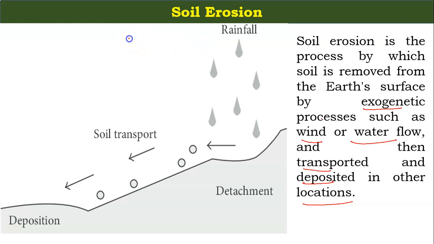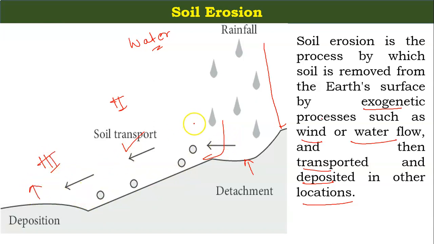This is a better example of water erosion. You will see in this figure that rainfall is falling upon the surface. The soil particle is detaching from its parent material or topography. Then the soil particles are taken by the running water. This is called soil transportation, the second stage, and in the last, third stage, the deposition takes place from this location to another location.